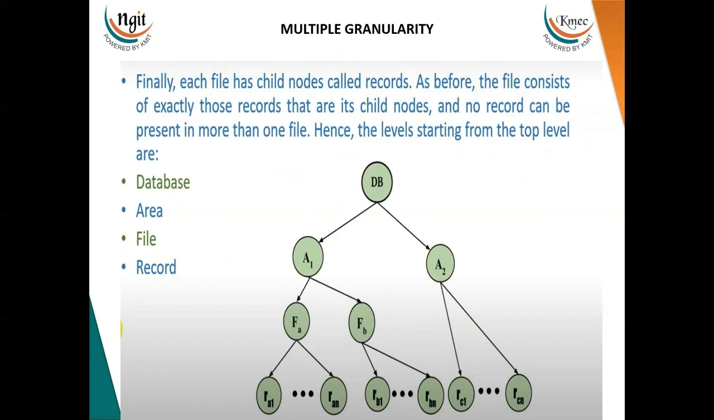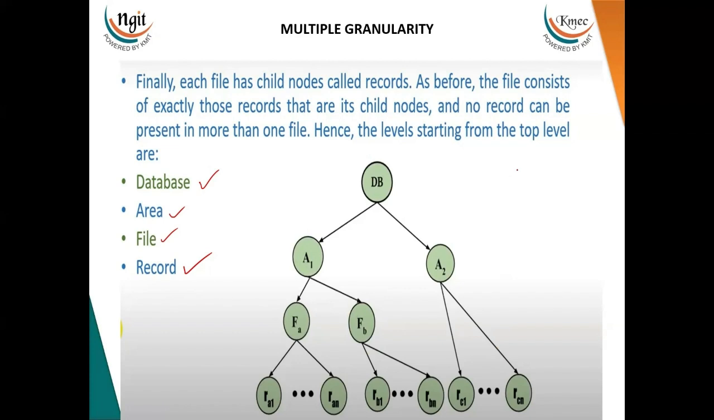And every file in turn contains several records. So that is what is depicted in this tree-like structure. The first level we have is a database, and next it has children, represented by A1 and A2. Those are nothing but the areas of the database, and those areas in turn contain children like files FA, FB, and then in turn files contain several records. So it is a tree-like structure.